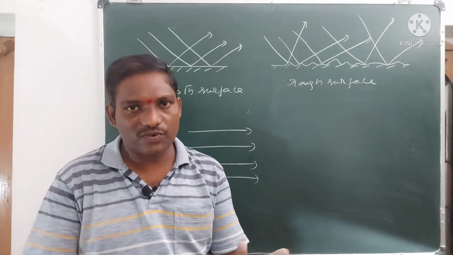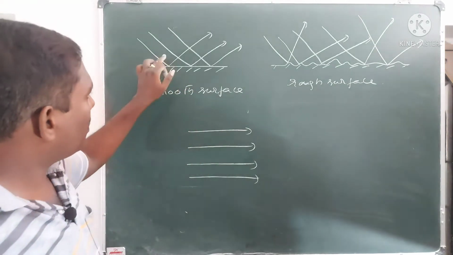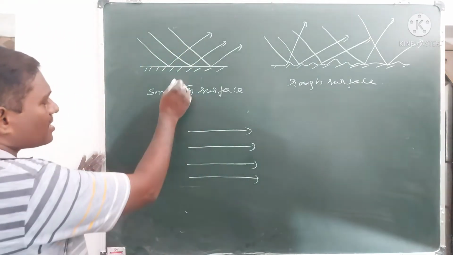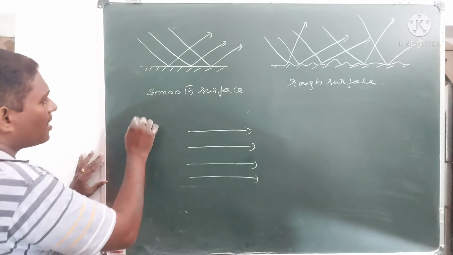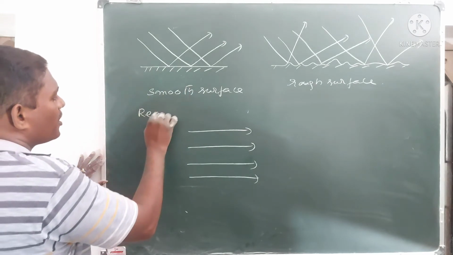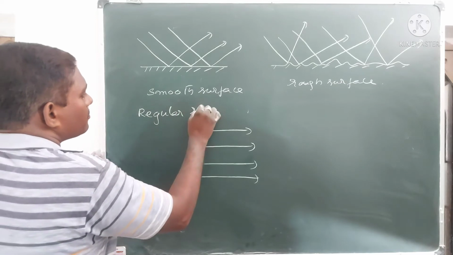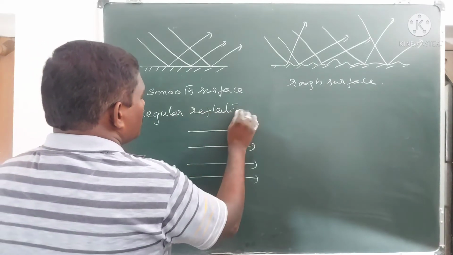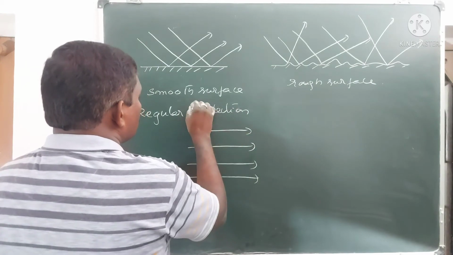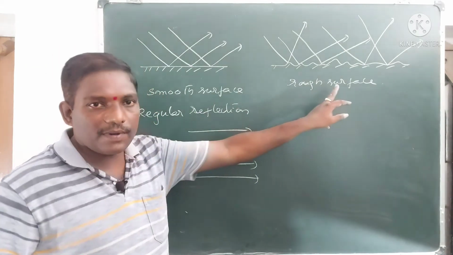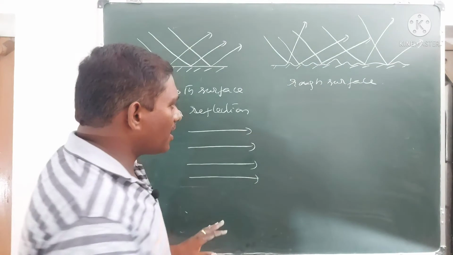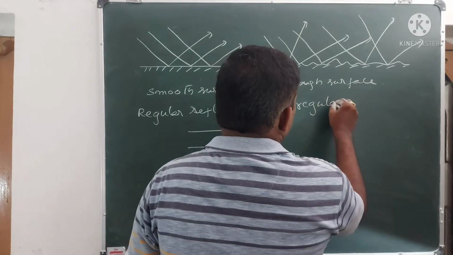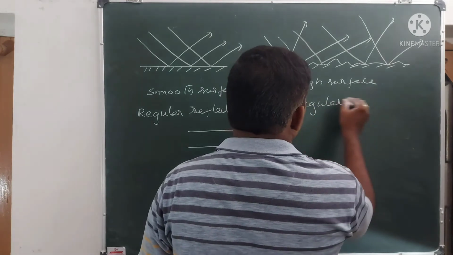Here we can see the light rays are reflecting back in a parallel manner. Such a type of reflection is called regular reflection. Such a type of reflection is called irregular reflection.